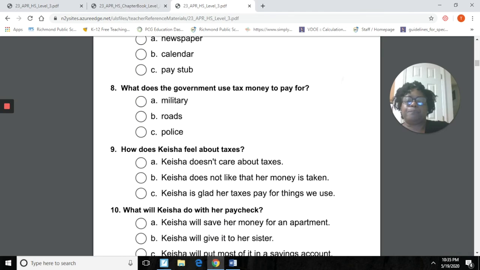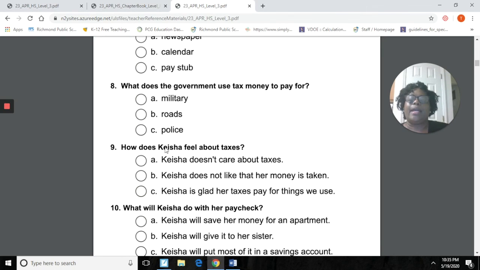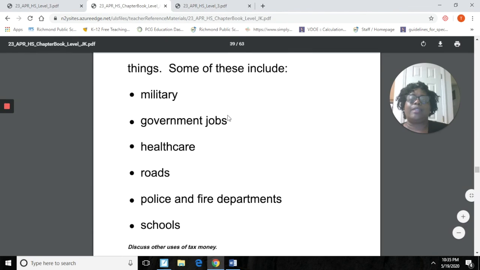Okay. So here we are to number 9. How does Keyshia feel about taxes? Okay, A, Keyshia doesn't care about taxes. B, Keyshia does not like that her money is taken. Or C, Keyshia is glad her taxes pay for things we use. How does she feel about taxes? Make a choice. Okay, so now we need to go to that part of the story that talks about how she feels, right? Okay, so let's do that.